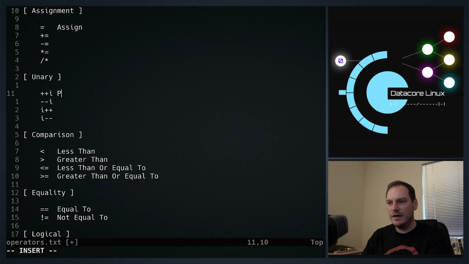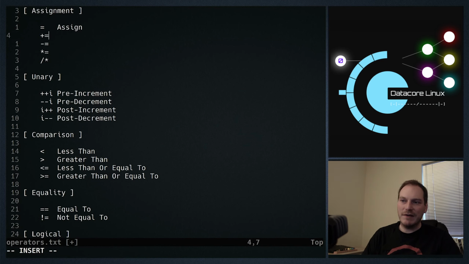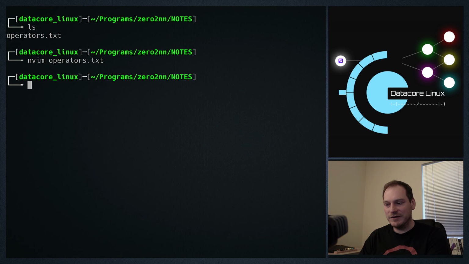This is a pre-increment. This is a pre-decrement. This is a post-increment. This is a post-decrement. And then these, I've never really thought of what to call these. So I'll just leave them as plus equals, minus equals, times equals, and divide equals. If you could think of an appropriate name for them, you can put whatever you want in your notes. And that about does it for this part.